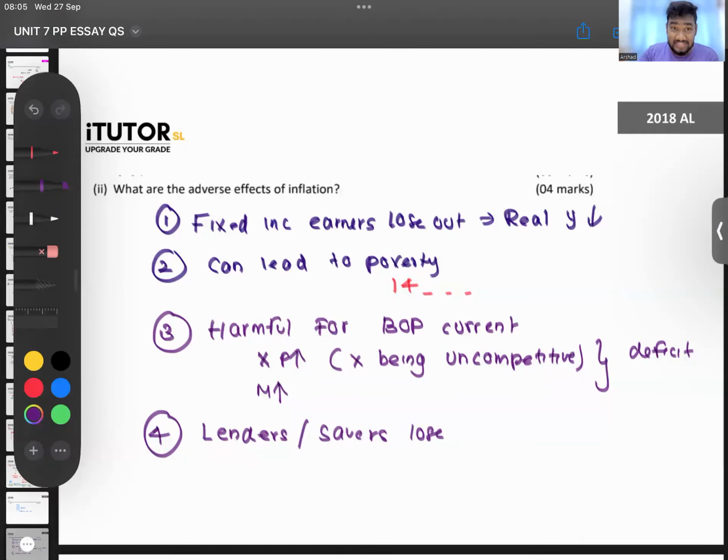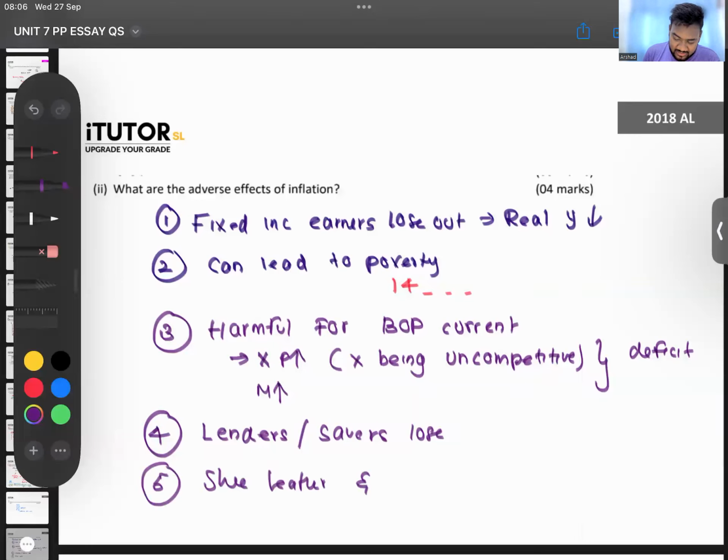So if there is no savings in the economy, guys, think no savings means no investment. No investment means no capital formation. No capital formation means it affects economic growth. So there can be long-term impacts on that as well. Okay. Negative effect on exports is this number 3 itself. So you can write this. Yes, you can talk about shoe leather and menu costs. Fine.